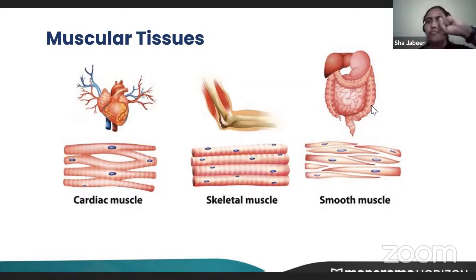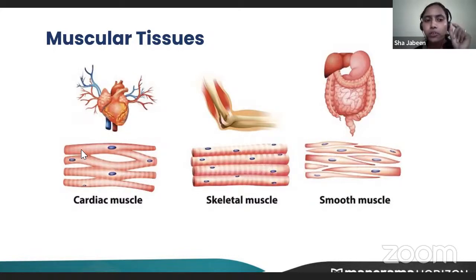If you open and close your fist, maybe 5 or 10 minutes you can do, and after that your muscles will get tired. But cardiac muscle keeps on beating from the day our heart is formed inside our mother's womb till the day we die, without getting tired. These muscles never get fatigued. They are very strong muscles, and they are found only in the heart.